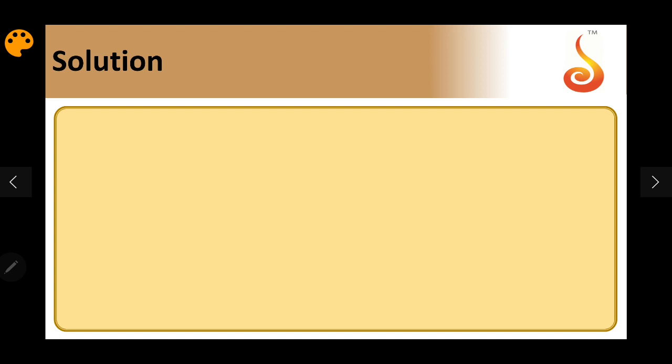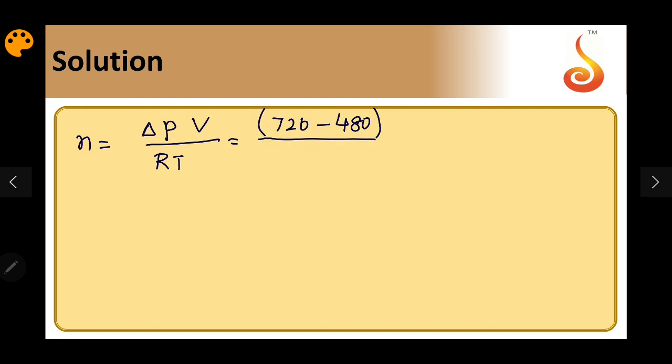The decrease in pressure is due to adsorption of the number of moles of gas on charcoal. So I'll take the number of moles of gas adsorbed. So n is equal to delta P into V by RT. So delta P is 720 minus 480 by 760 in terms of atmosphere, into V is 1 liter, and R is 0.0821 into 300.